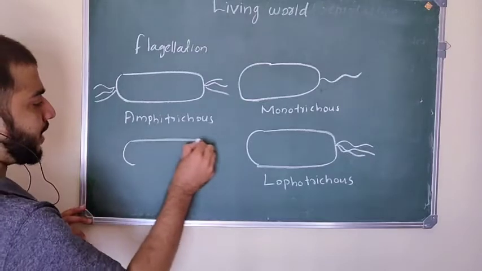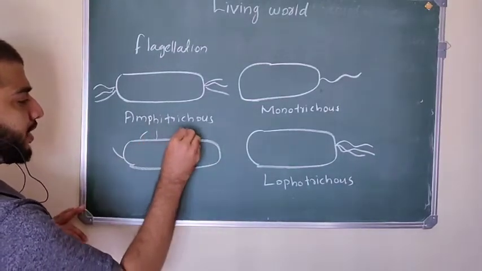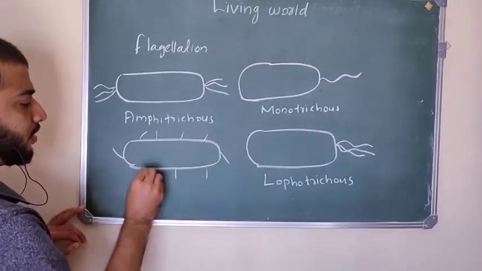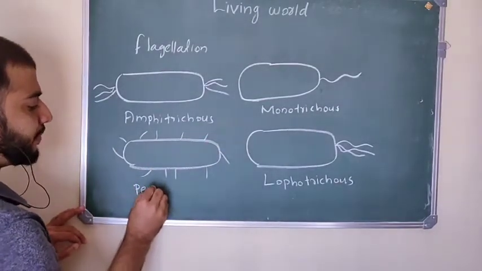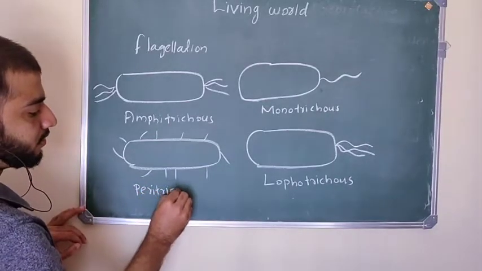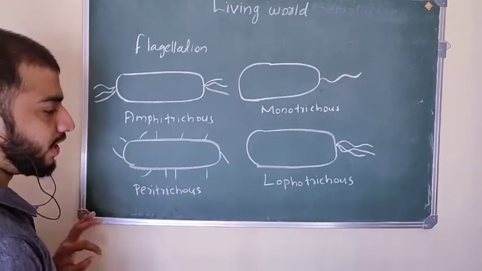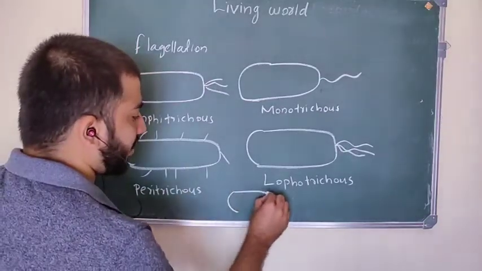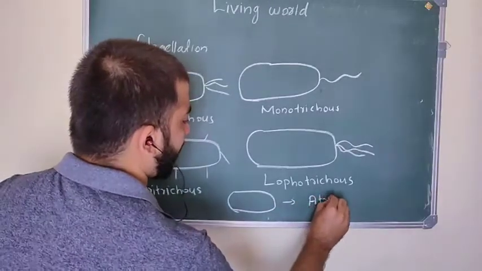Then next, bacteria that have flagella all over the surface of the bacteria are called Peritrichous. Finally, bacteria without flagella are called Atrichous.